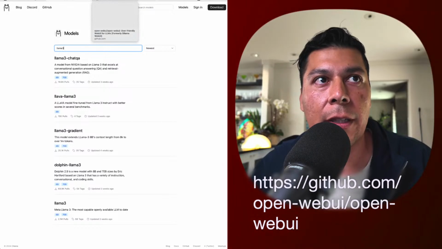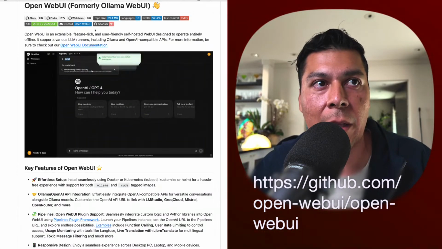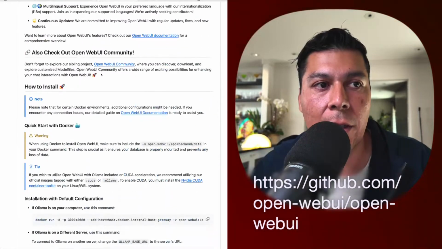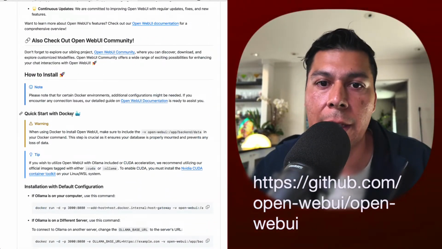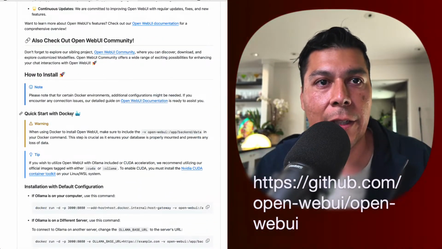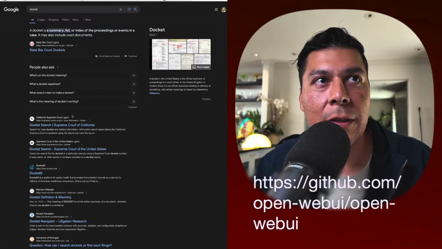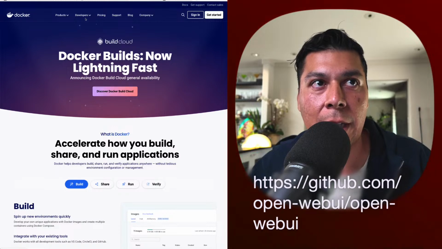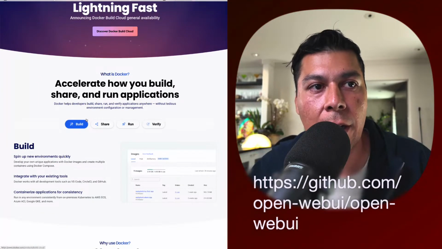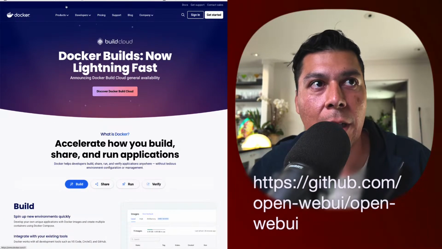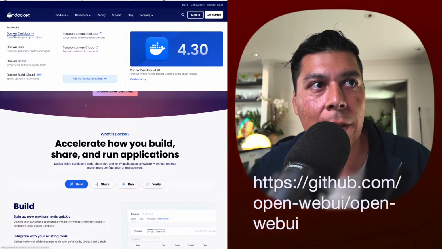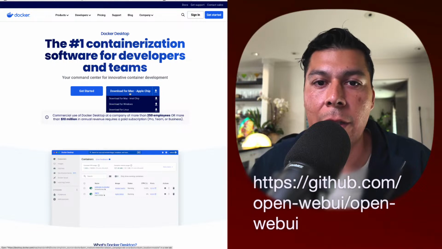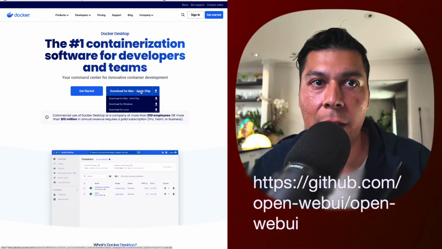The first thing that we'll need to do is just get this project up and running. In order to get Open Web UI up, we need a thing called Docker. Docker, I think, is going to be the fastest way to get started here. So go to docker.com, and from there you would download Docker Desktop. Since I have the M1 chip, it's easiest for me to just download the Apple M1 chip version.